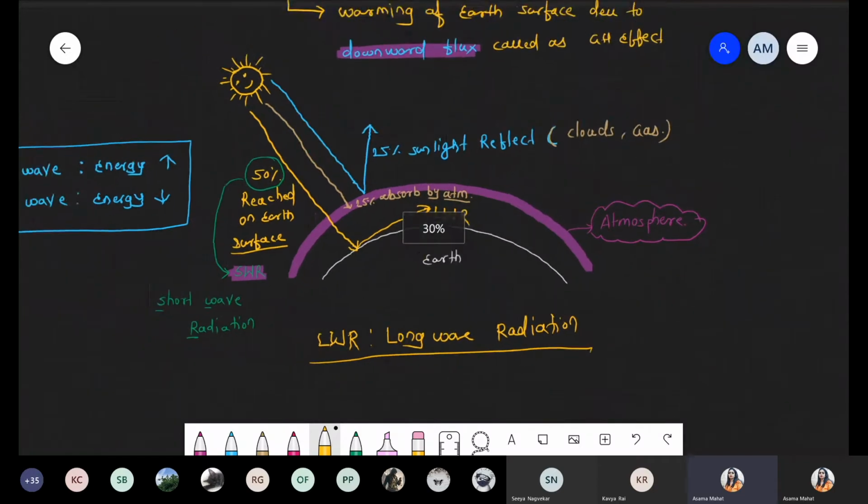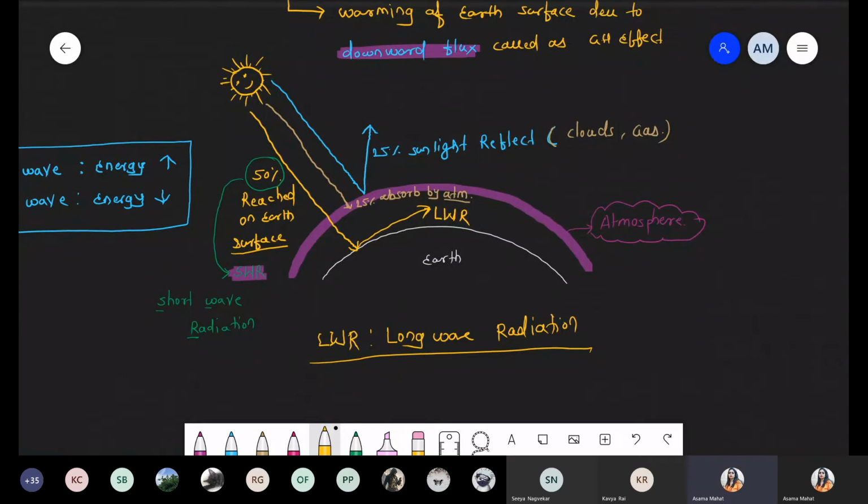Did you understand how short wave radiation is converted into long wave radiation? Because when sunlight comes directly from the sun, it is present in the form of short wave radiation. And once it strikes the earth surface, when it hits the earth surface, it is converted into long wave radiation. Clear this point, everyone? Have you got this point? Okay, Abida, very good. Now I'm writing some information.